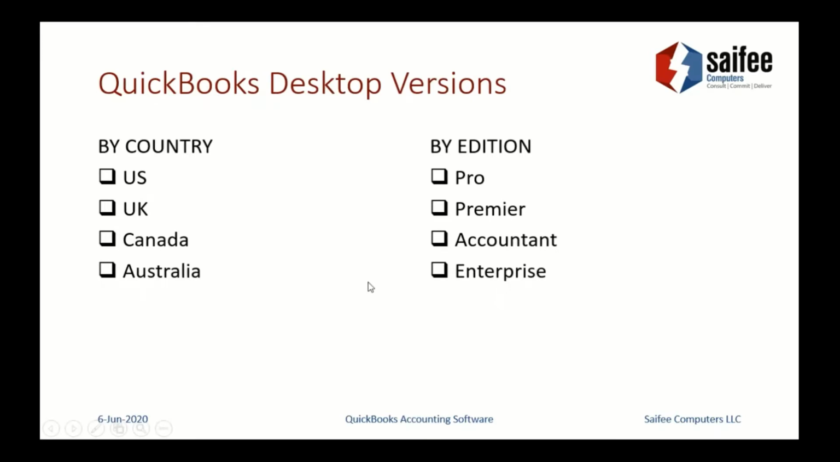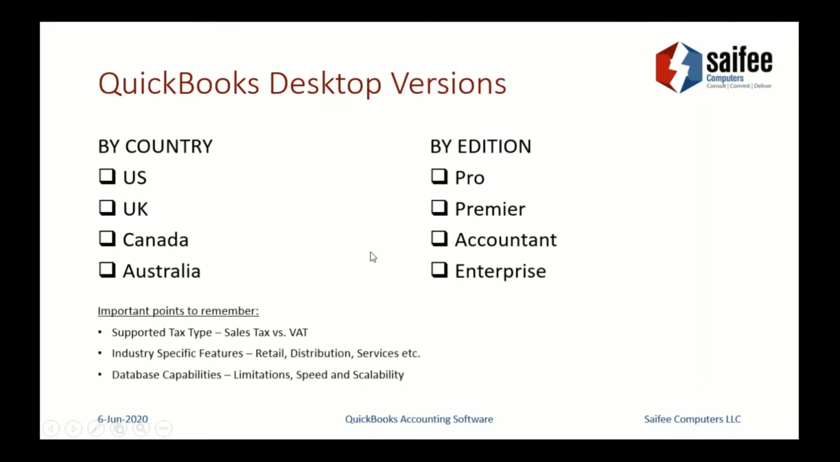Now, how do these versions come into the picture? The point you need to remember is what the supported tax type is for these editions. For example, the US edition will support only sales tax and not tax on purchases. The UK Canadian edition can support tax on sales and tax on purchases. That's a very basic thing that we need to remember for sure. The Australian version, as it is not very common, I'll skip that for now.